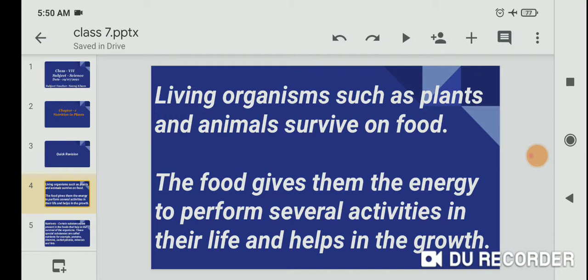Living organisms such as plants and animals survive on food. The food gives them the energy to perform several activities in their life and helps in growth.